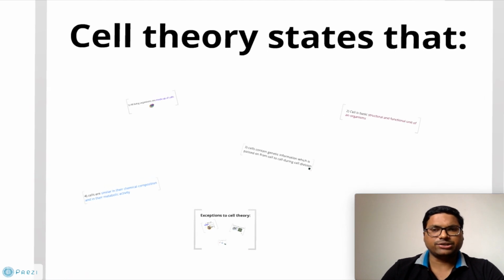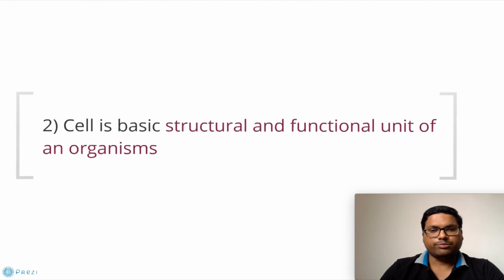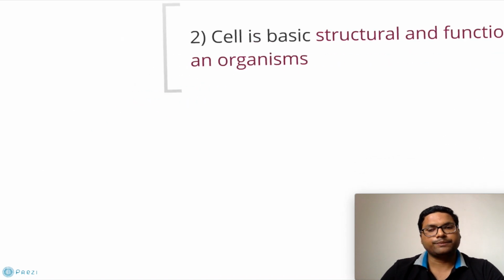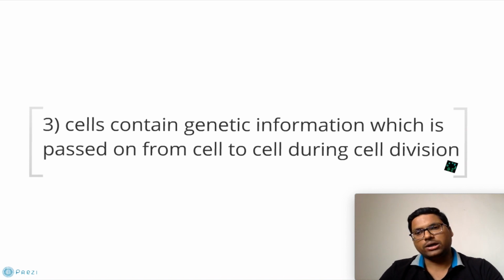Cell theory states, as the very first point, that all living organisms are made up of cells. In the next point, it describes the cell as the basic structural and functional unit of all the living organisms present on earth. In the third postulate, cell theory states that cells contain genetic information which is passed on from one cell to another during cell division, that is, from one generation of the cell to the next generation of